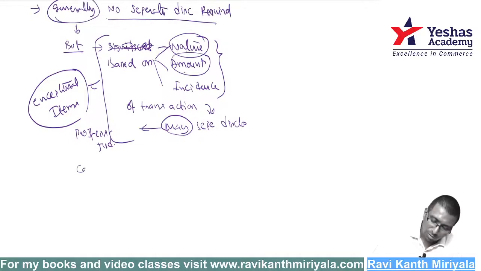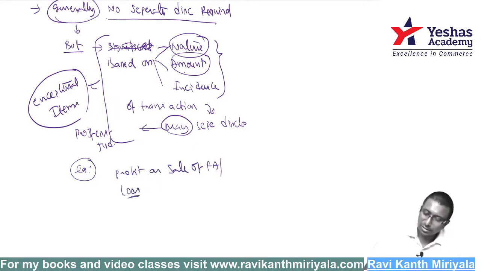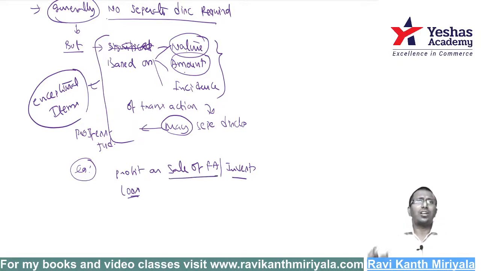Example, my dear, one small example I'll give. Suppose you got a profit on sale of fixed assets, or a loss on sale of fixed assets. Or you sold an investment and got a profit or a loss. Fine, it is possible. Is it ordinary or extraordinary? Very much ordinary. Why, sir? See, when you buy a fixed asset and it is not useful to you, will you keep it with you throughout life? No, obviously we'll sell it.